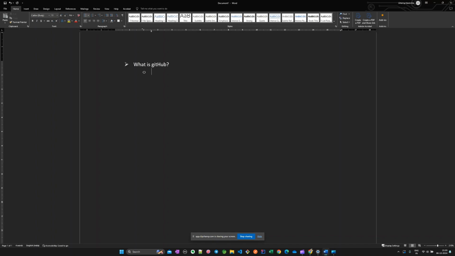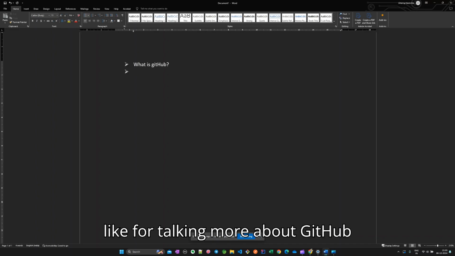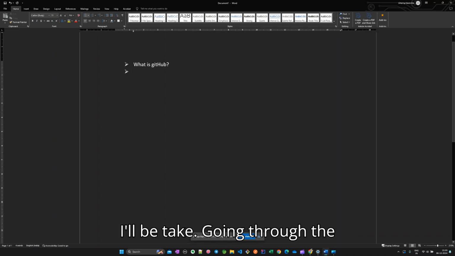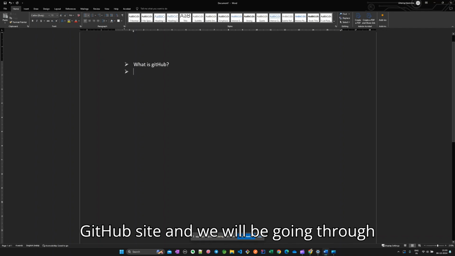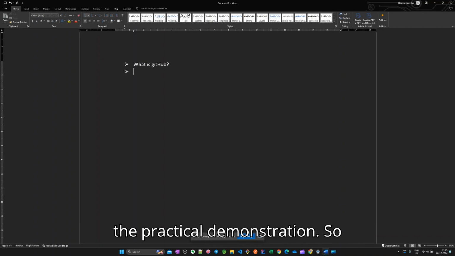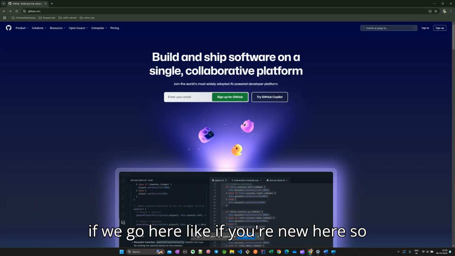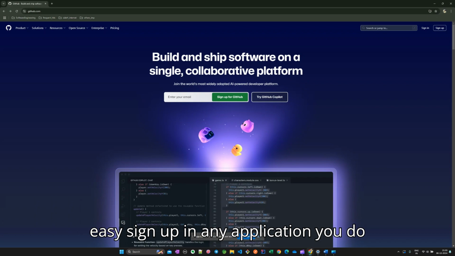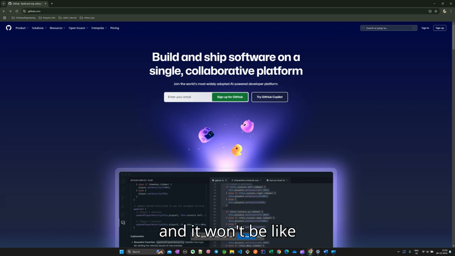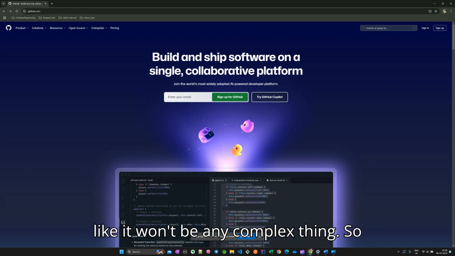So to talk more about GitHub, I'll be going through the actual GitHub site, and we will be going through the practical demonstration. If you are new here, you can sign up with your mail. It is an easy sign up like in any application, and it won't be any complex thing.